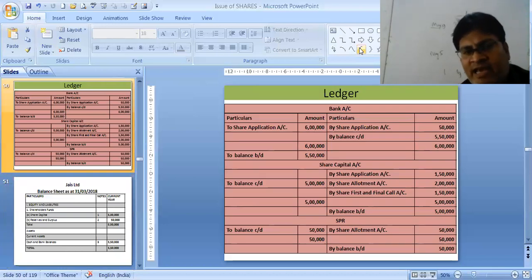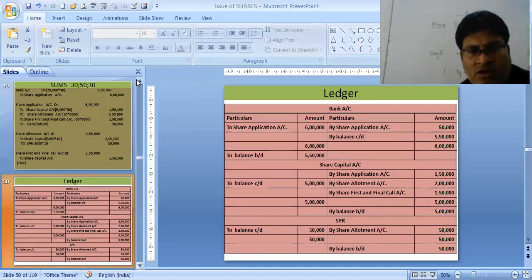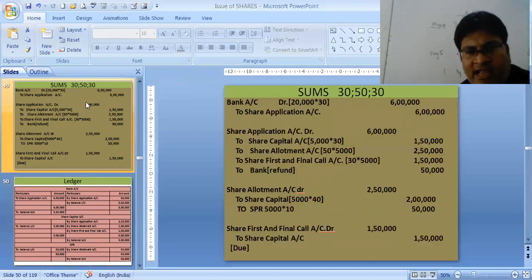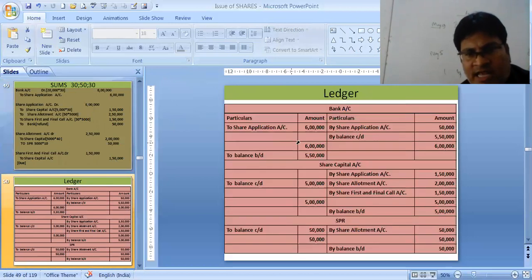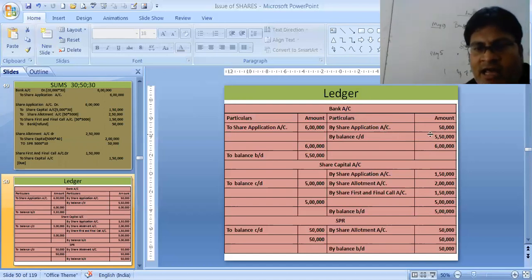Now we will be preparing the ledger account. If you notice, only once we are receiving the money through bank, the first entry, bank to share application, that also 6 lakhs. So 6 lakhs to share application, and then we are refunding. When we are refunding, it is nothing but 50,000 we are refunding. So by share application 50,000, and the rest of the amount is the balancing figure, by balance carried down, to balance brought down. We have not mentioned the date because the date was not there in the sum. Otherwise, we would have to mention the date.